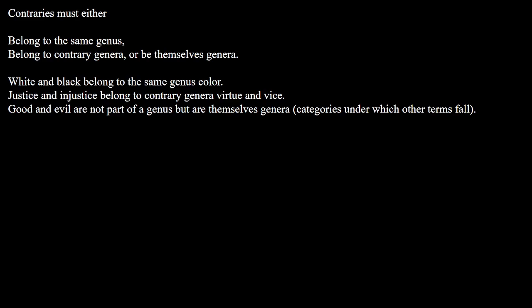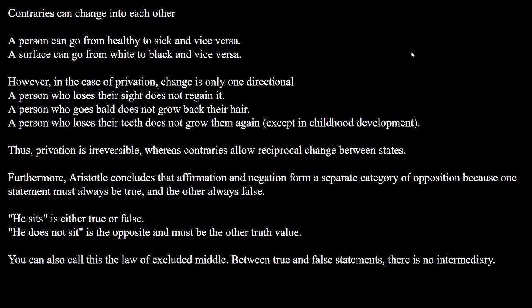So white and black belong to the same genus, which is color. Justice and injustice belong to contrary genera, which are virtue and vice. And good and evil are not part of a genus, but they are themselves genera, categories under which other terms fall. And so contraries can change into each other, which just means they have the potential to do that. A person can go from healthy to sick and vice versa. A surface can go from white to black and vice versa. But they cannot be both healthy and sick or white and black at the same time, for the sake of not violating the law of non-contradiction.